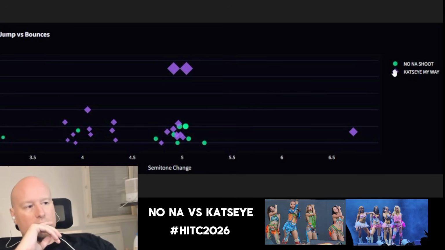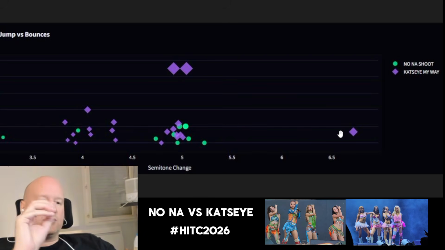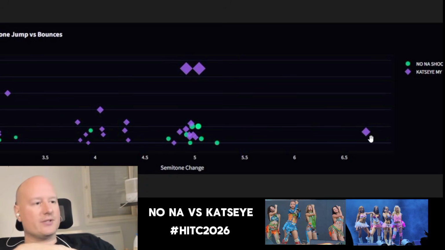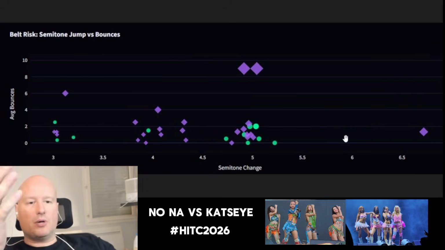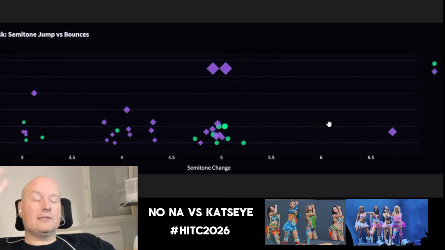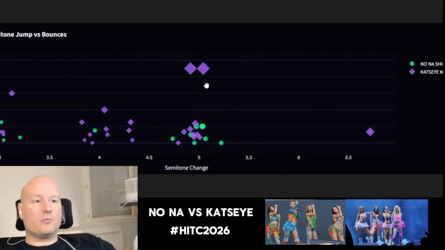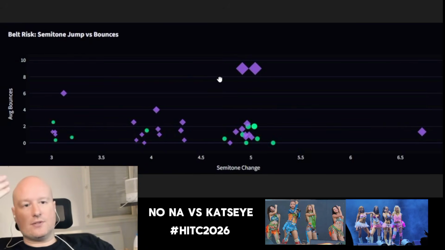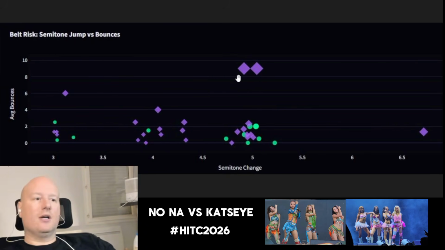Cut size gets more risk, right? It's getting more risk, right? You can see high risk, a summitum change, half an octave basically, and they have no bounces, no PSR, maybe a super PSR, and that was perfect, right? And on the other end, cut size was a bit too much risk, and you can see they bounce a bit more after that, right? So that's fine, that happens, but it's interesting to see it.